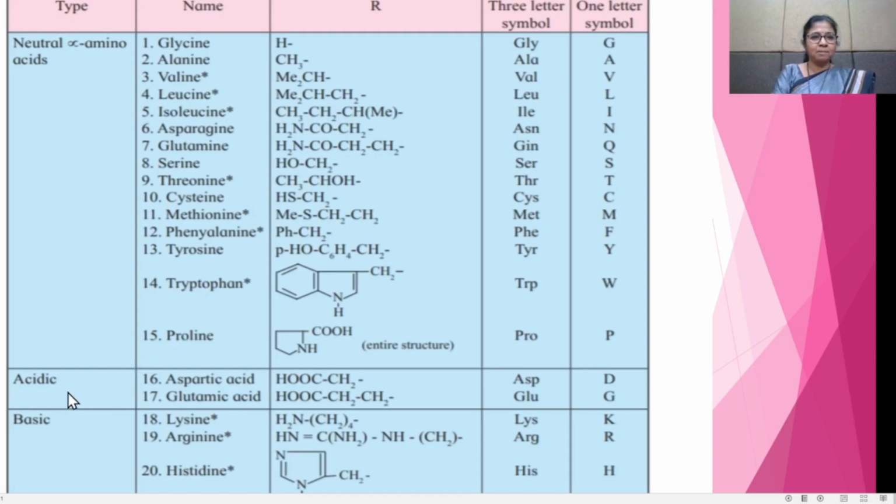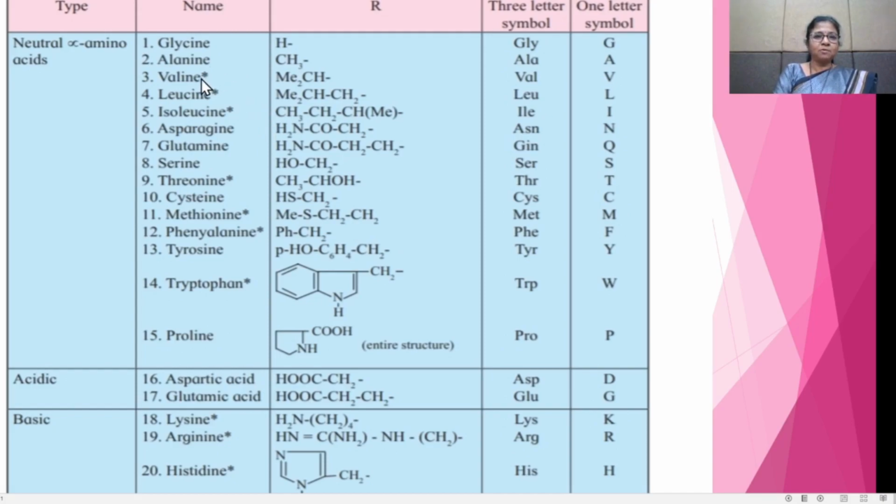Then acidic amino acids contain carboxylic groups. Aspartic acid and glutamic acid are the acidic amino acids. Then basic amino acids contain a basic group. These are the basic amino acids. And also there are the essential and non-essential amino acids.